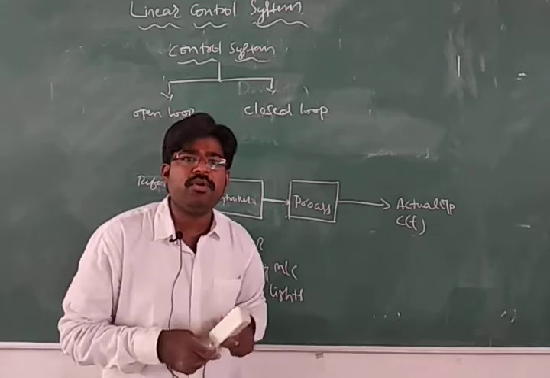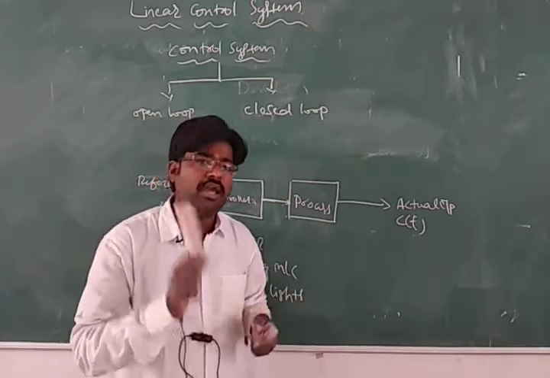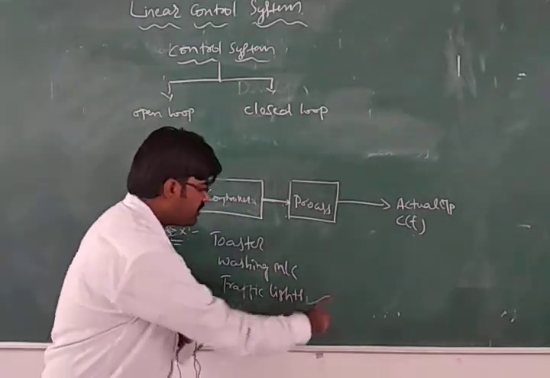30 seconds is the input, giving the red light is the output. So that is not in your control. According to time it will give the output. So this is one example of traffic lights.